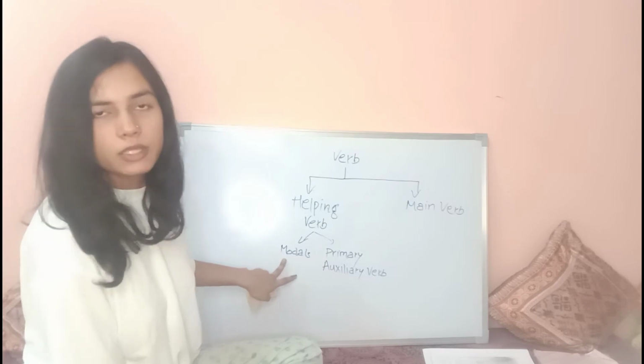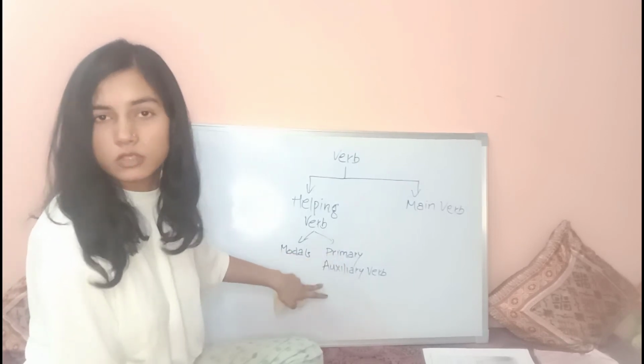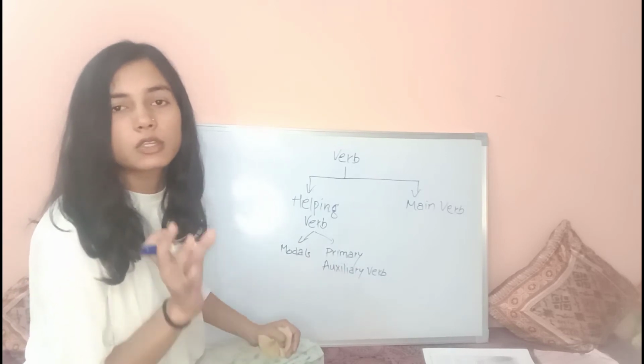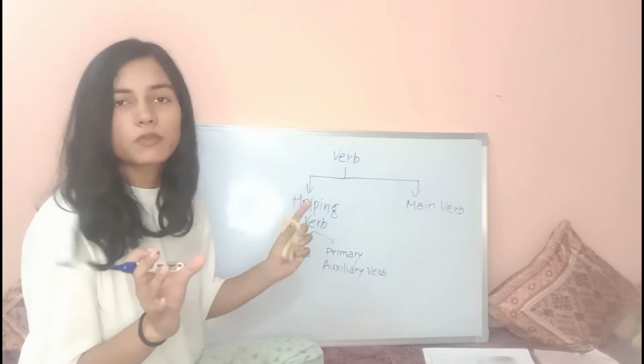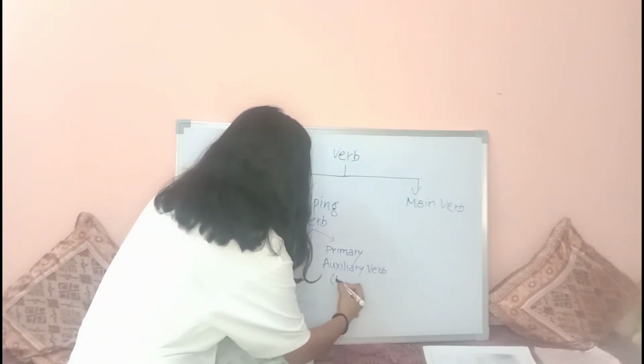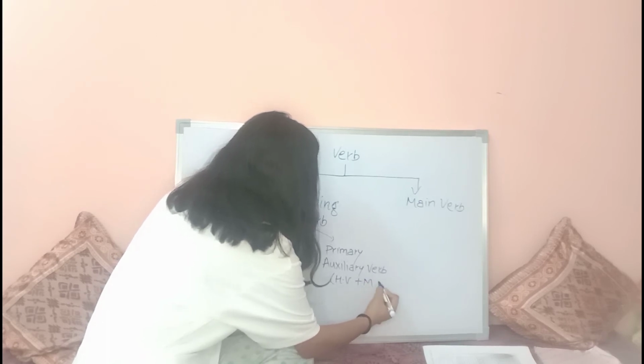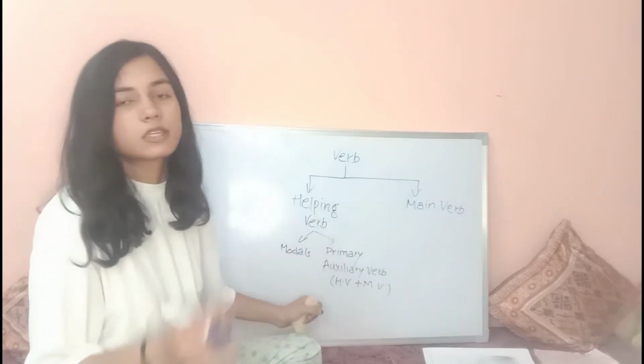Modals is a verb that is just used as a helping verb, but primary auxiliary verbs are used not just as helping verb but also as main verb. So it can be used as helping verb and also the main verb in a sentence.